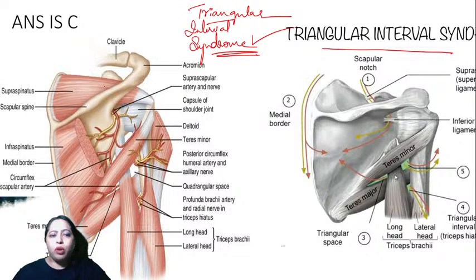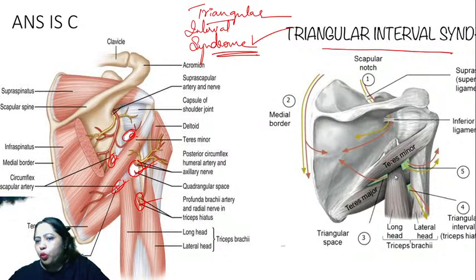So there is a triangular space here. This is where the circumflex vessel is, and this is where the other vessel is. Can you see this one? This is the triangular space, and this is a quadrangular space, and this is also a triangular space which is closely related to the humerus.